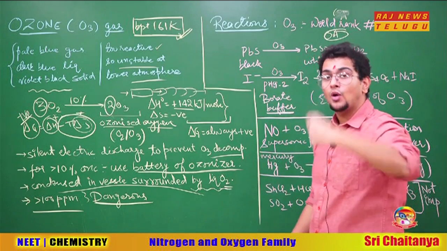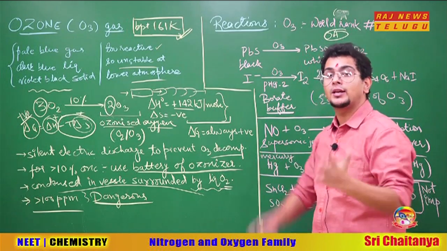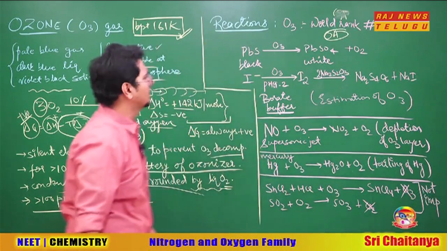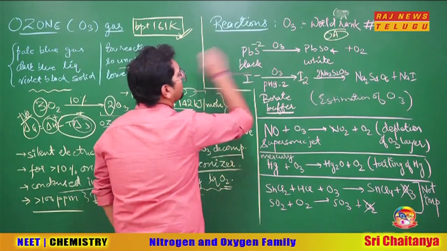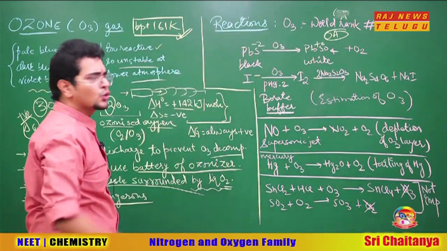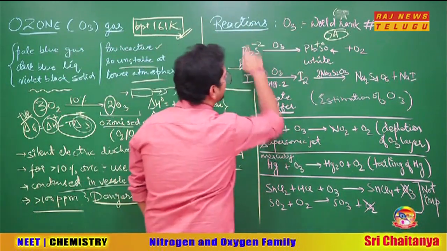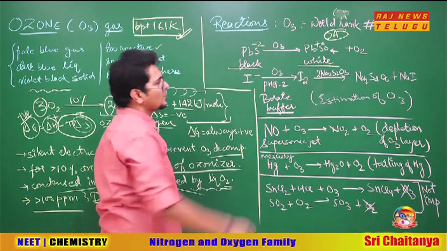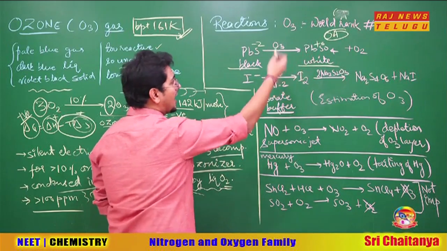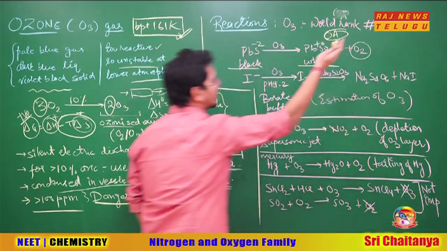So ozone right now is the best oxidizing agent after fluorine. That means except fluorine, it will oxidize everyone to their highest oxidation state. So in PbS, sulfur goes from -2 to +6, from minimum to the highest. Ozone converts black PbS to white PbSO4. Obviously, it is an oxidizing agent because it releases nascent oxygen, and O2 gas comes out as it is.